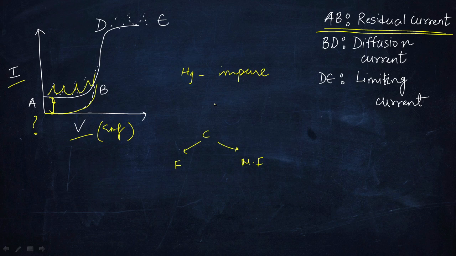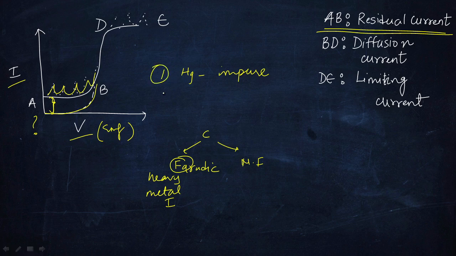So there can be some heavy metal impurity. Okay, this is Faradic current. This might be the case, and there might be another reason.